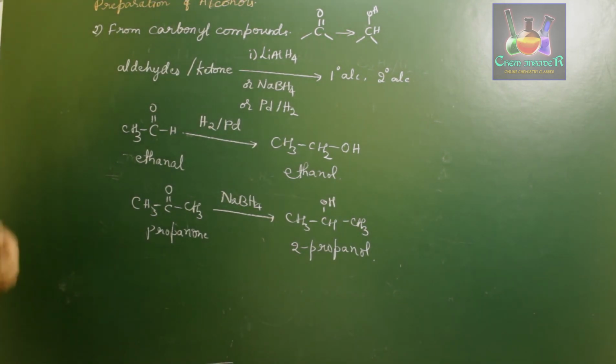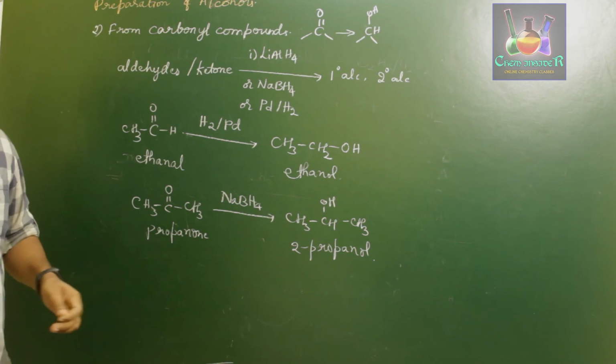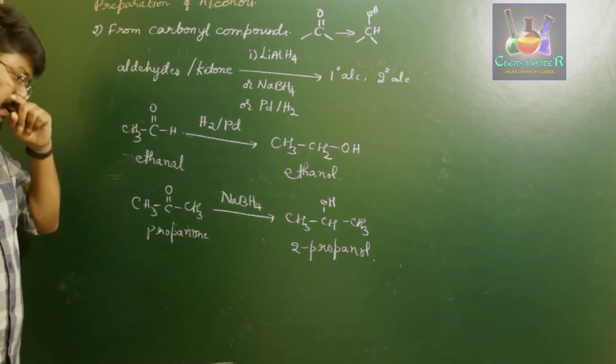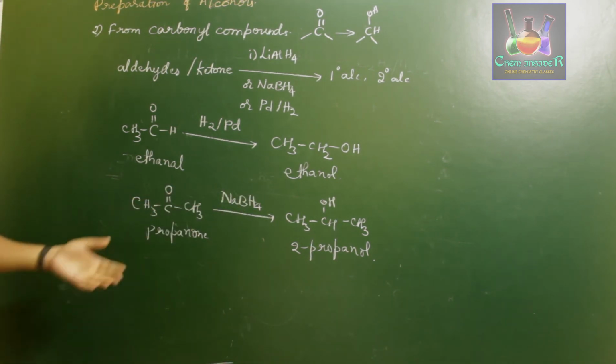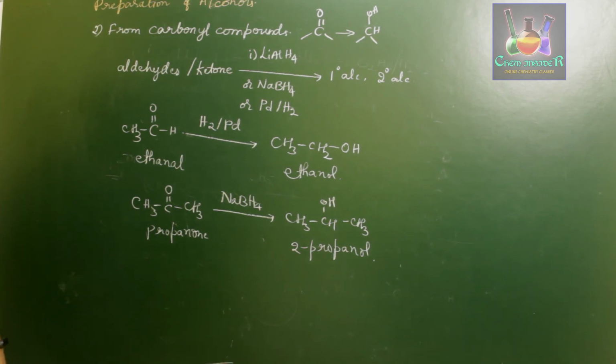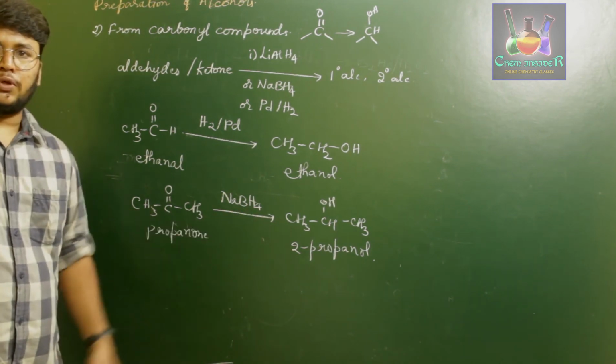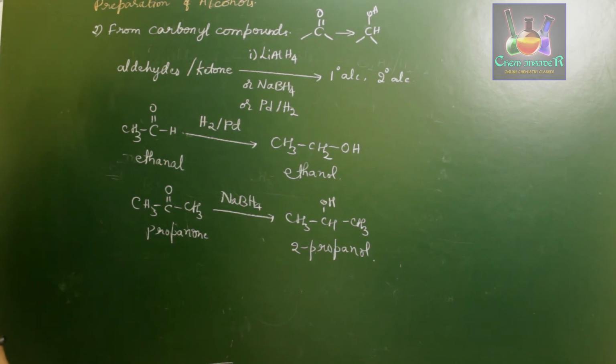This is 2-propanol. So when you treat aldehydes with catalytic hydrogenation, we prepare primary alcohol. When you treat ketones with reducing agents, we prepare secondary alcohol, 2-propanol. Okay, so this is about the preparation of alcohols from aldehydes and ketones.